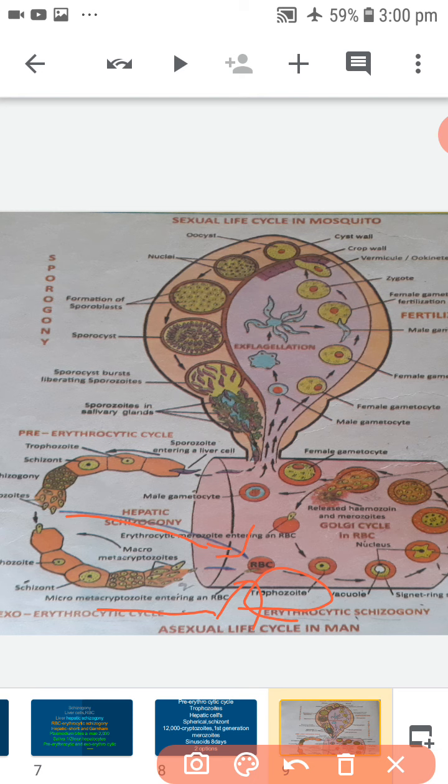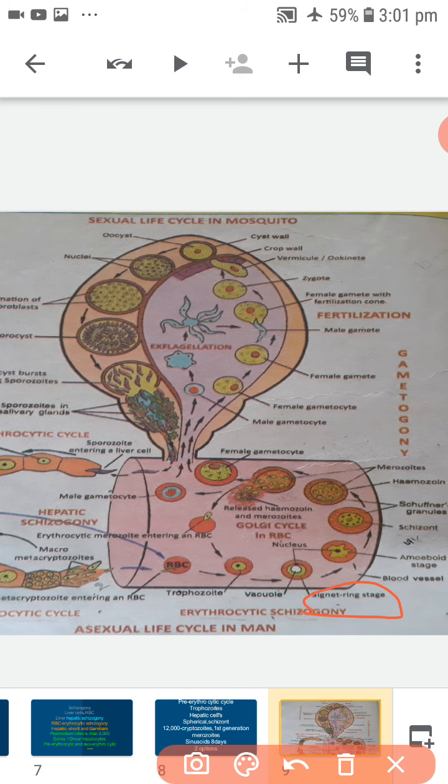It develops a small vacuole which gradually enlarges in size, pushing the cytoplasm and nucleus to periphery. Now the Plasmodium looks like a finger ring. Hence this stage is called